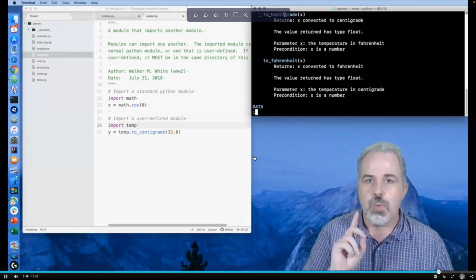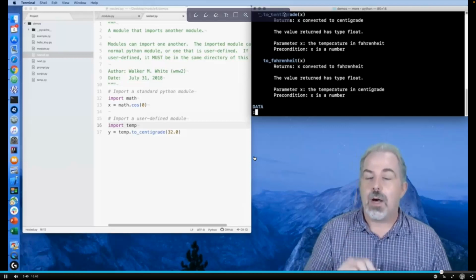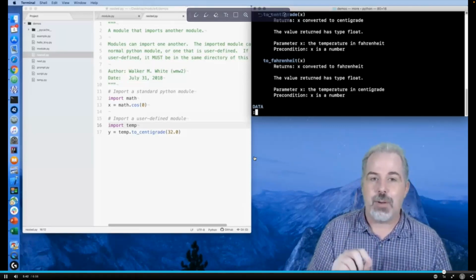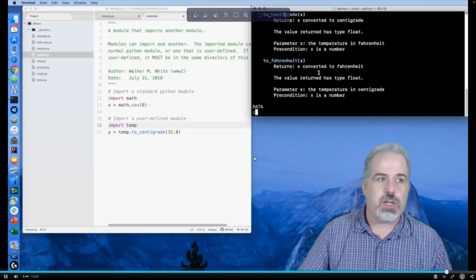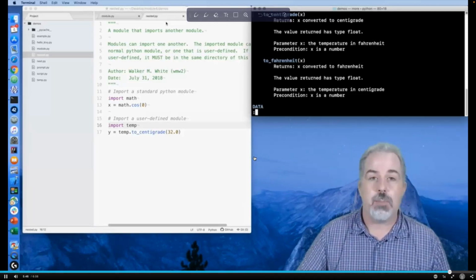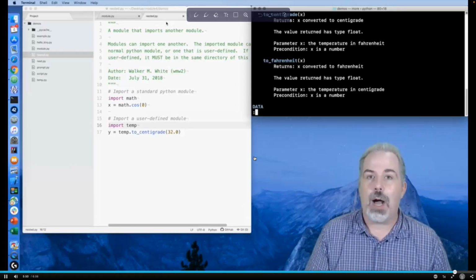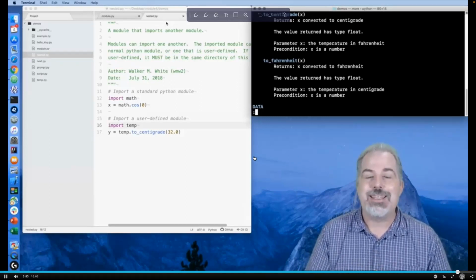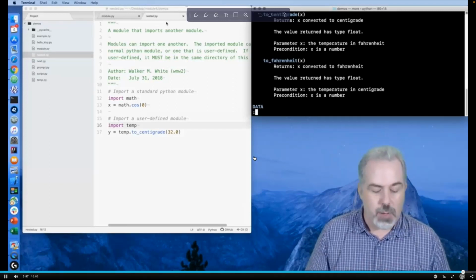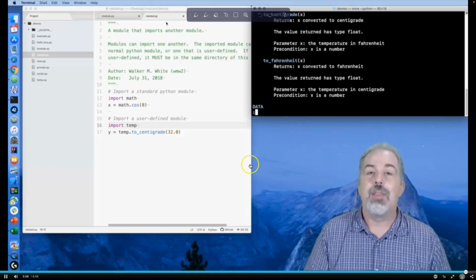However, there is one important thing here. Because temp is not built into Python, if I'm going to use it inside of this module called nested.py, nested.py and temp.py must be inside of the same folder. Otherwise, when I try to import nested.py, that's going to fail.